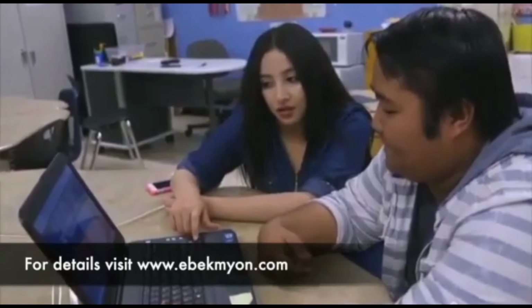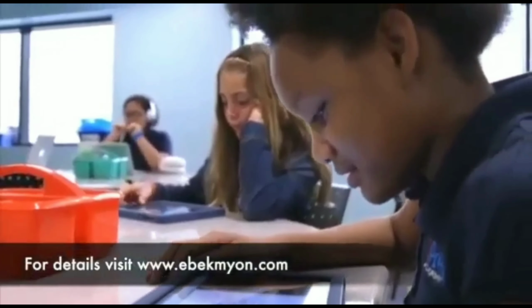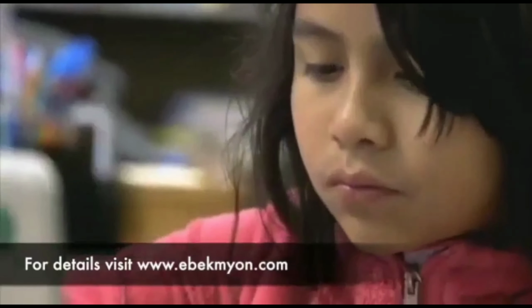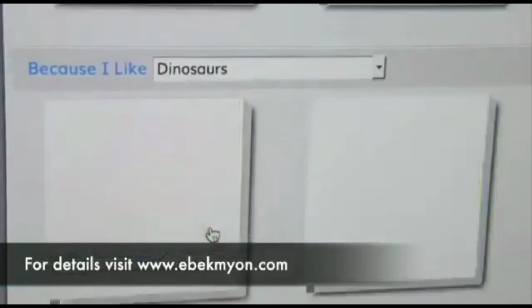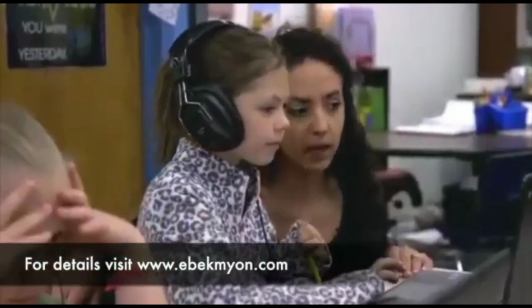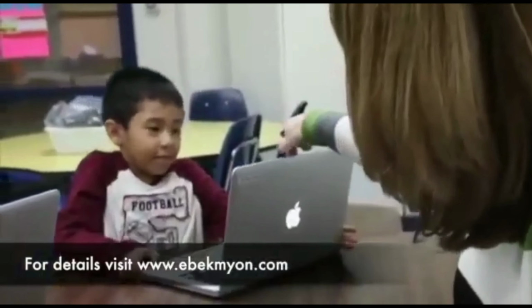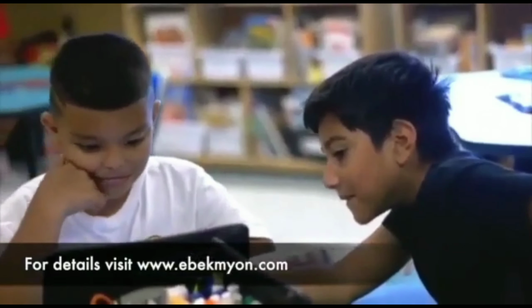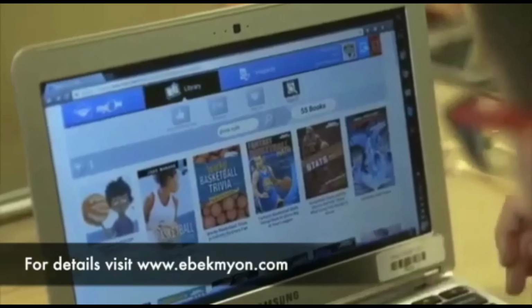It's like a library that I can take home and use it every day. It's the personalized literacy component that's been a game changer since day one. It recommends books based on their interests, so they can quickly find something that they want to read.